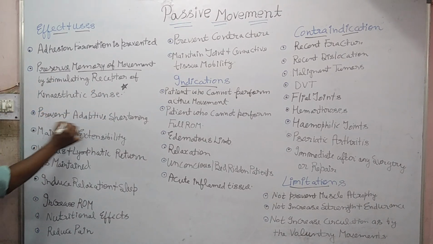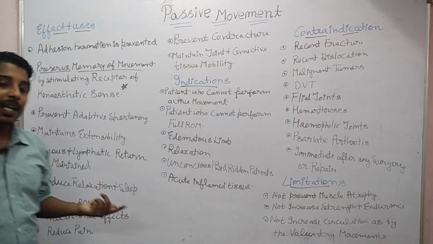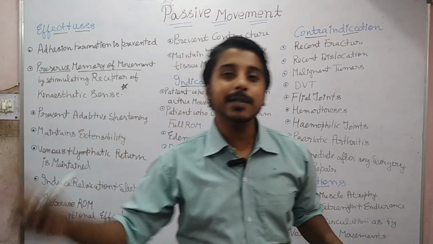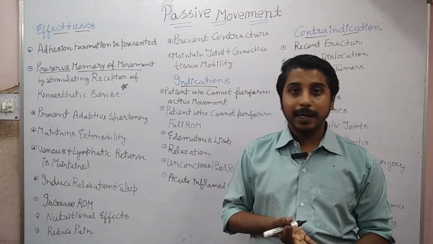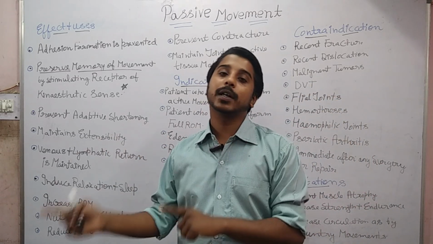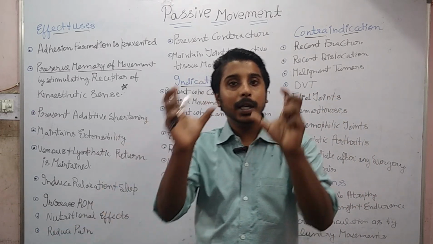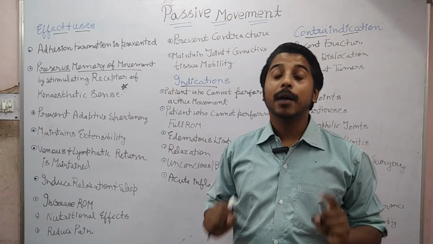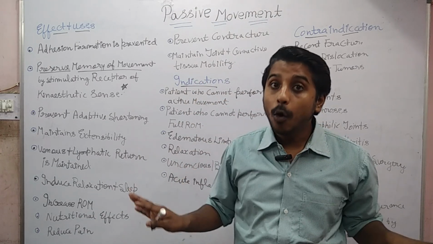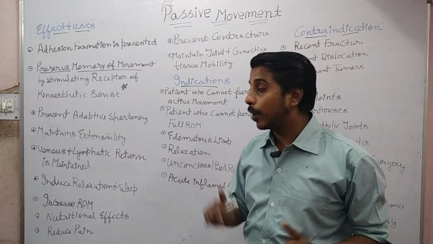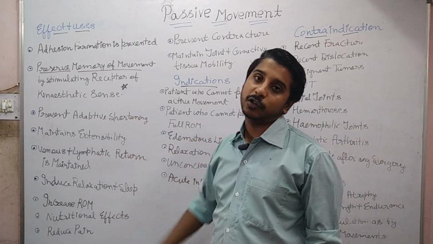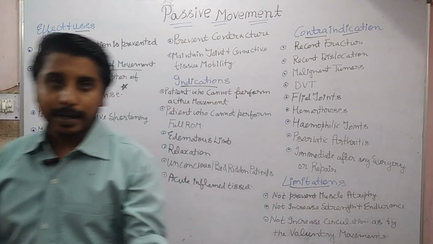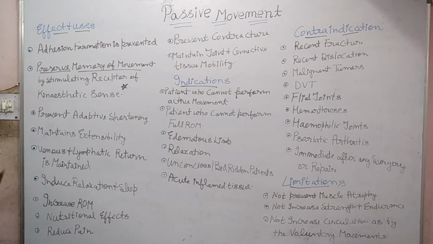Then it also prevents adaptive shortening. Again the sequence is the same: any prolonged injury, immobilization or bedridden patients, here also our connective tissue has the property of adaptive shortening when no movement is performed. So when we perform passive movement, the adaptive shortening does not occur in the connective tissue of our body. Then it maintains the extensibility.